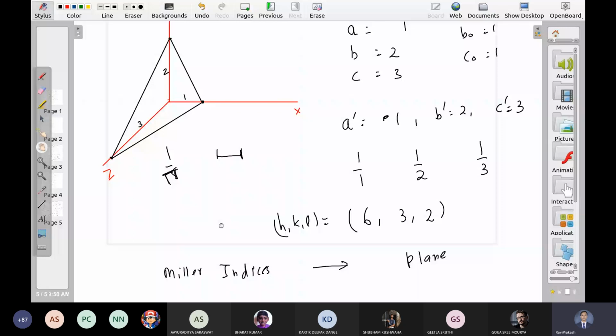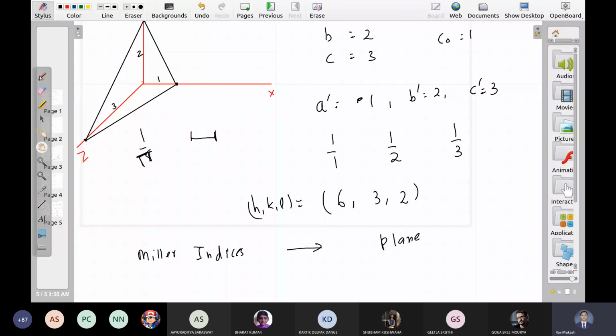You can ask why are we looking for integers only? आप ये पूछ सकते हैं कि integers क्यों हम देखना चाह रहे हैं. There is no special interest in integer numbers. Integer numbers सिर्फ convenience के लिए. यदि यहाँ पे real numbers भी होते then you can find the plane. You can find the plane from these numbers also. Okay. So it is not like that if you don't get integer numbers, then you cannot find the plane. Plane तो आपको तब भी मिल जाएगा.